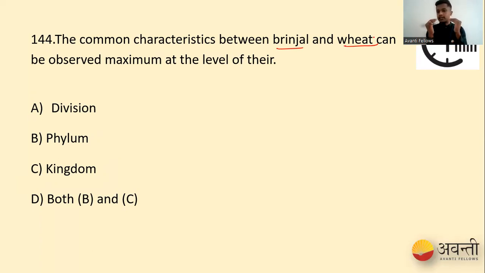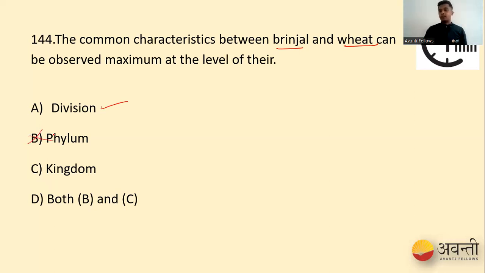When you go to genus, you have relatively common characteristics between two, three, or four different types, varieties. Whereas when you go above, what will happen? The commonality between these organisms keeps on increasing. Among the given options, we have division, which is used for plants, exceptional. So this is the word that we can go up to. Phylum is used for animals, so our option B gets completely rejected.